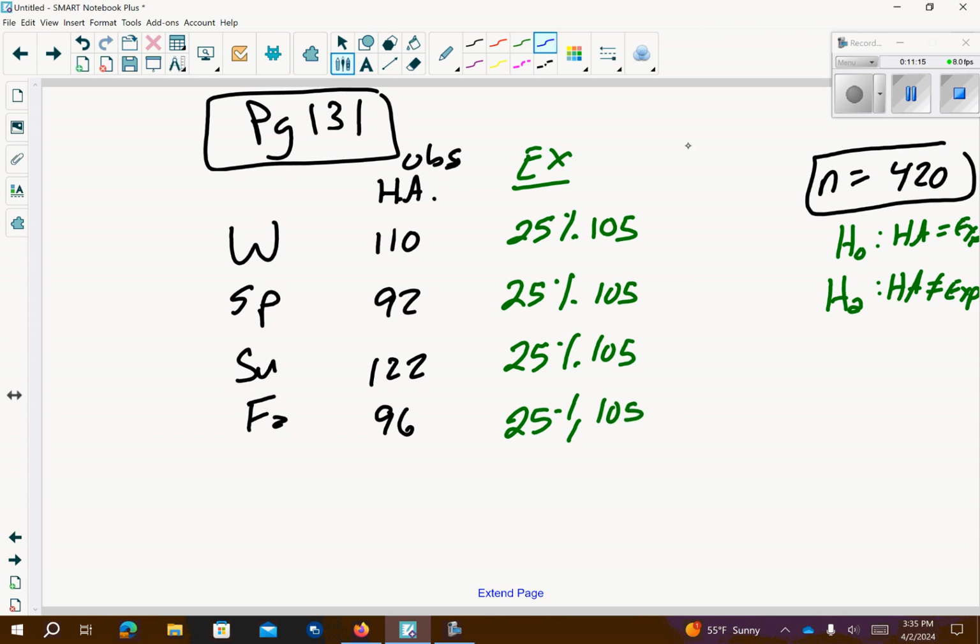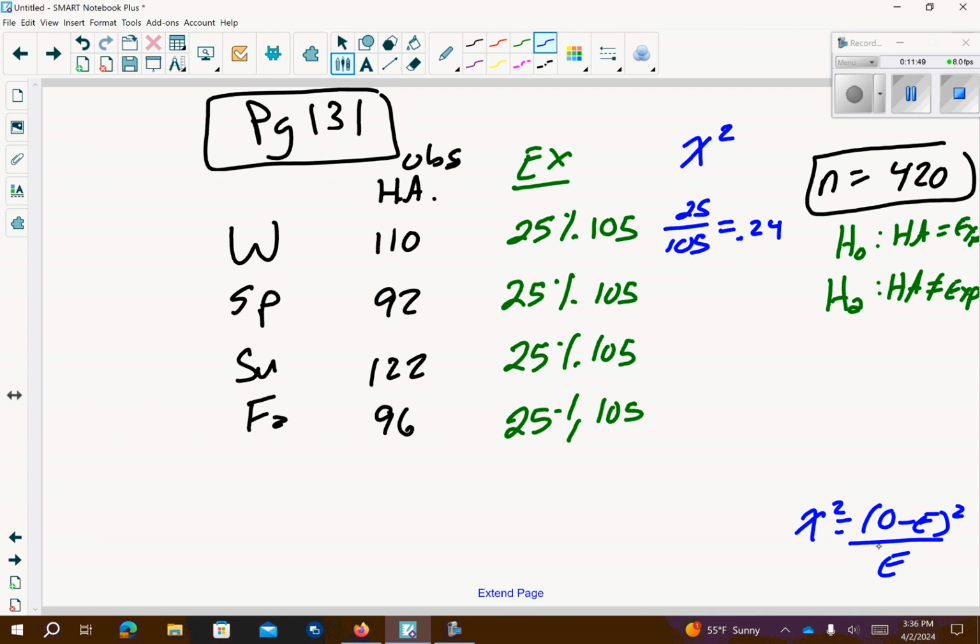Okay, so now if we want to find our chi-squared, remember our chi-squared is equal to observed minus expected quantity squared divided by the expected. So on the first one, we're going to go 110 minus 105, that's 5. 5 squared is 25. 25 over 105, so 25 divided by 105 comes out to 0.24.